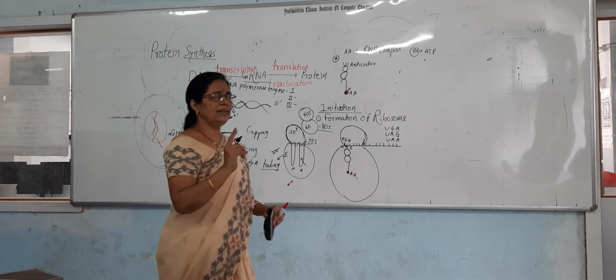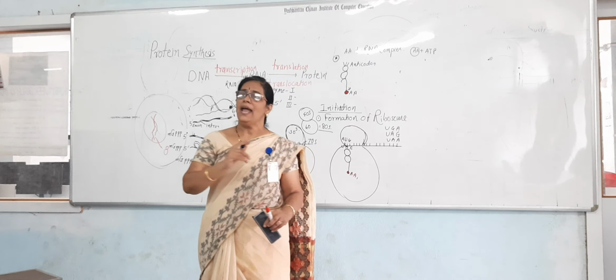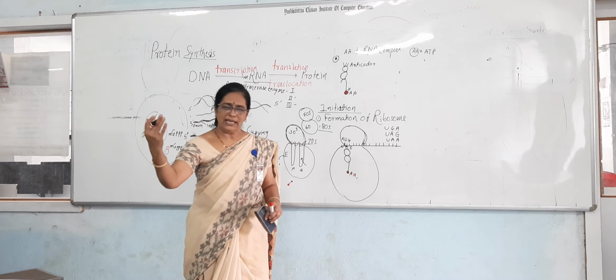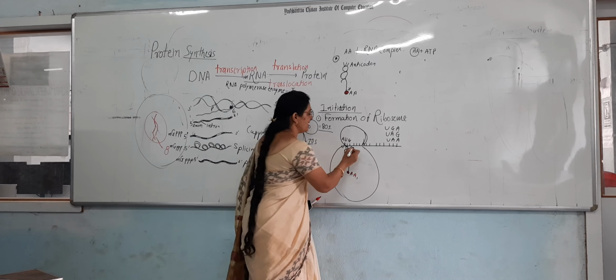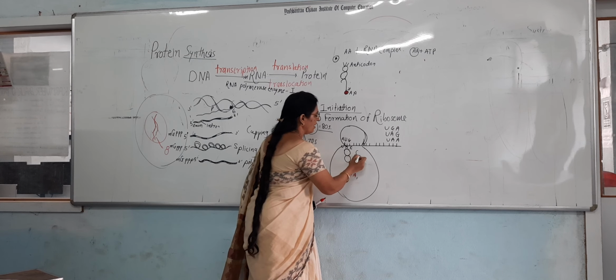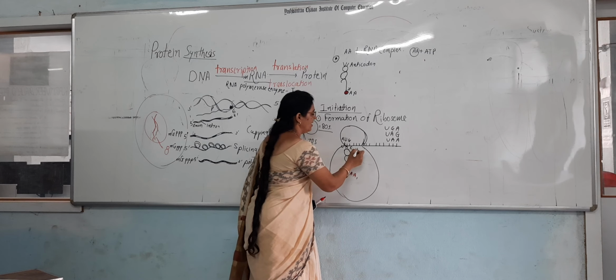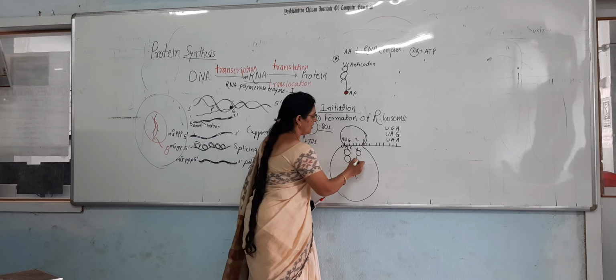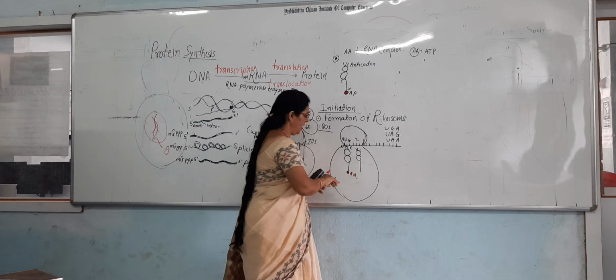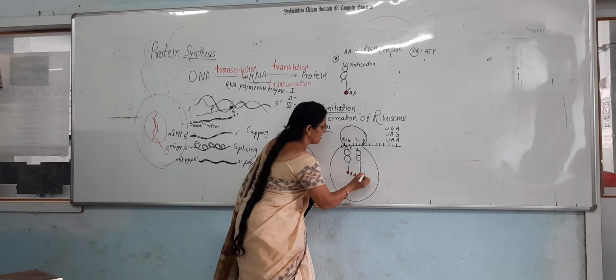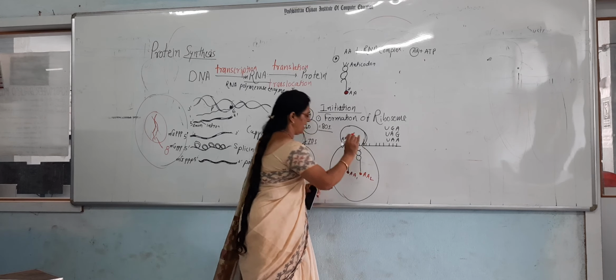Remember that only the AA1 tRNA complex enters at the P site, and the remaining tRNA complexes enter at the A site. This is the second codon, with the AA2 tRNA complex.